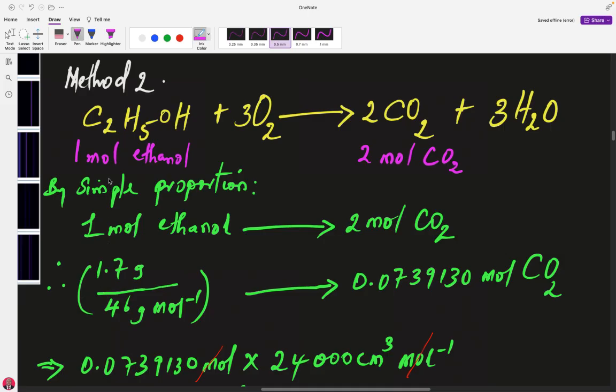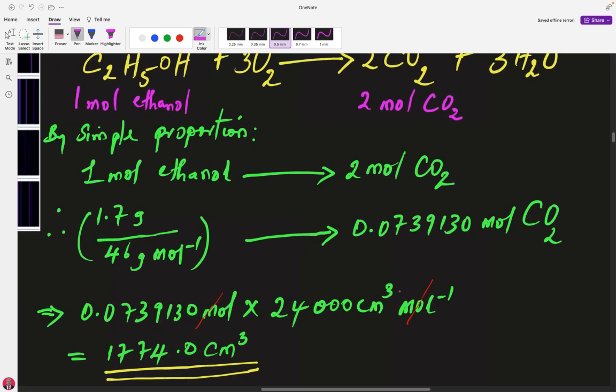Therefore, the number of moles that we can get from 1.7 is what? Remember, the number of moles is the mass divided by the molar mass. So the number of moles will be 1.7 gram all over 46 per mole. That will give 0.07313.